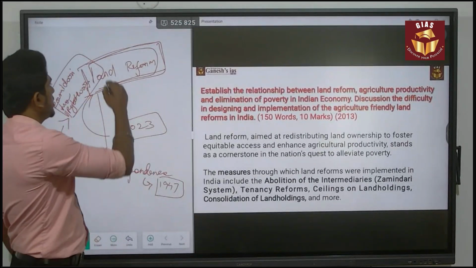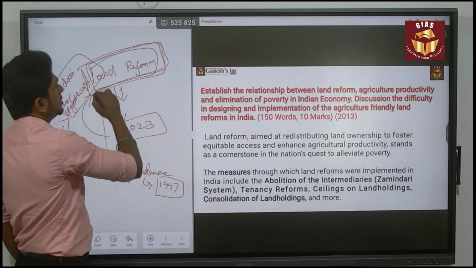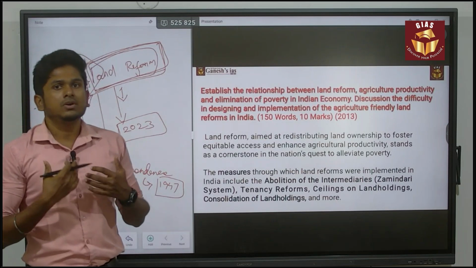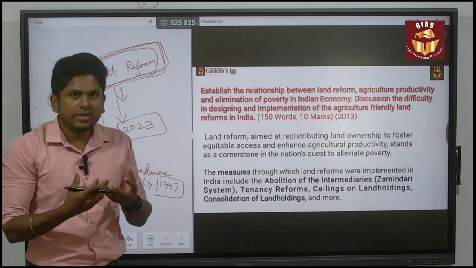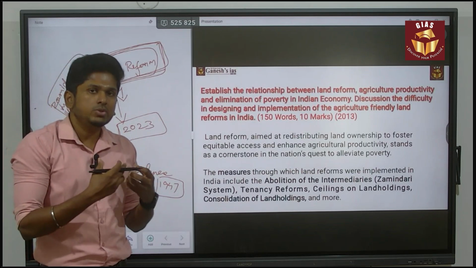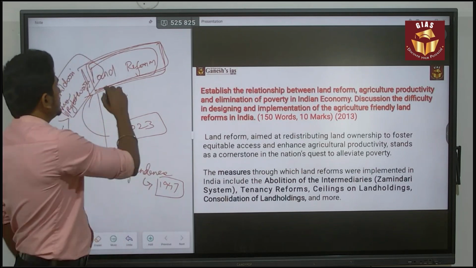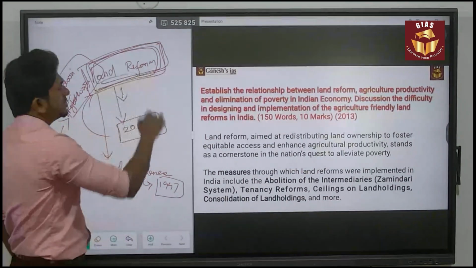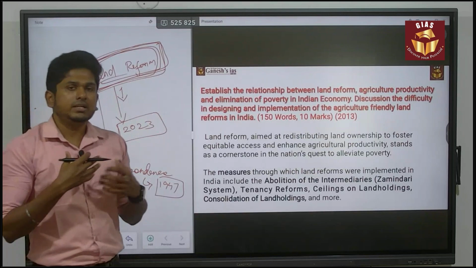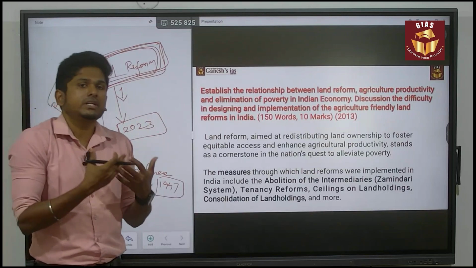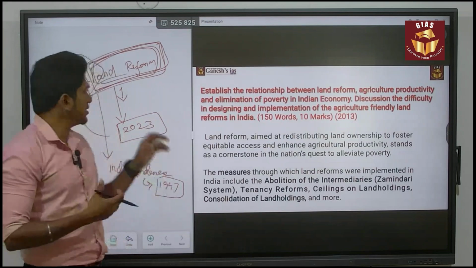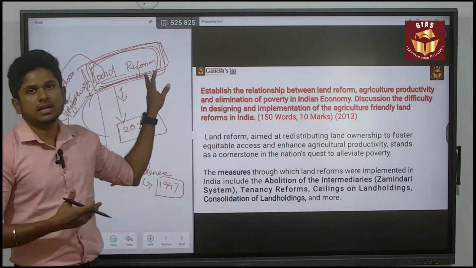In that scenario, they came up with the idea of land reform, to redistribute the land to the landless laborers, who don't have any belonging to that land. The government thought it was better to redistribute that land. But this was done around 75 years ago. It is now 2024, but still there is major relevance for land reform based questions.